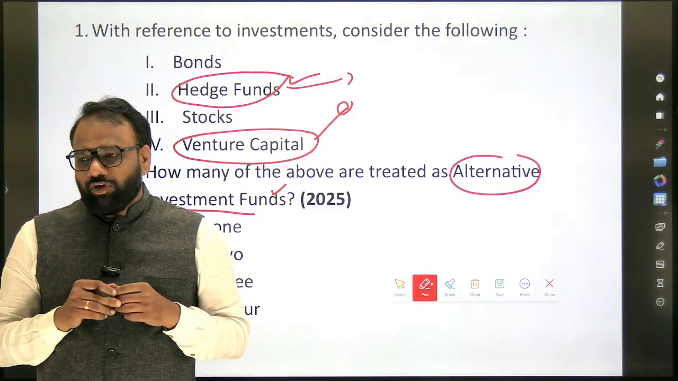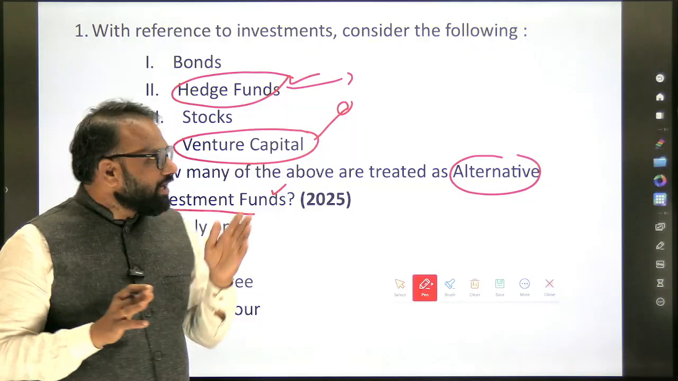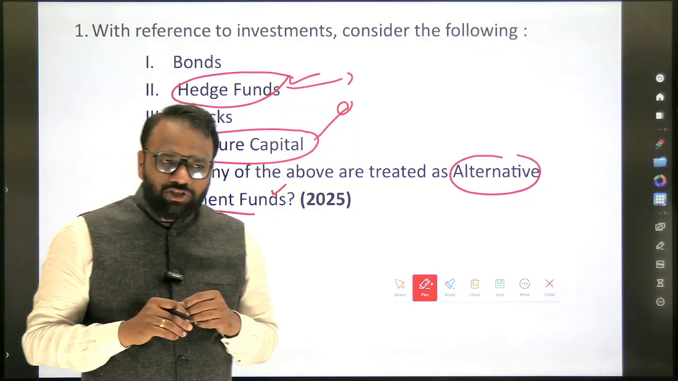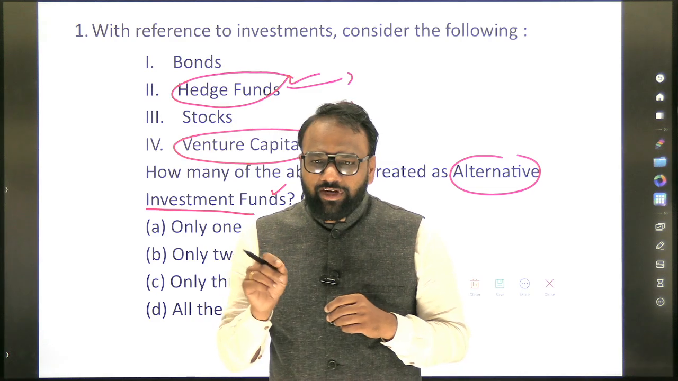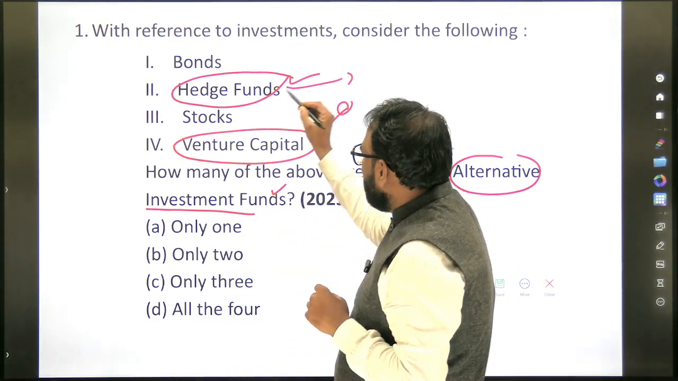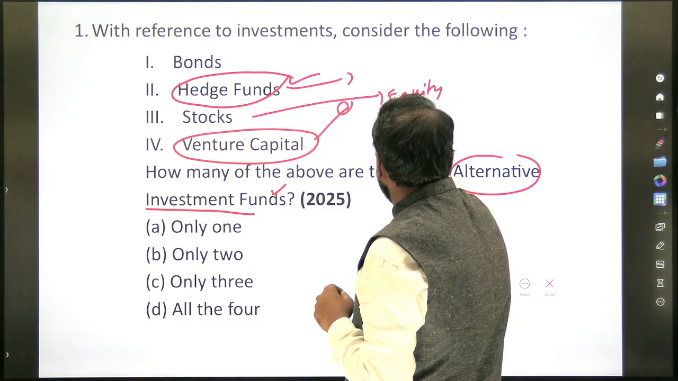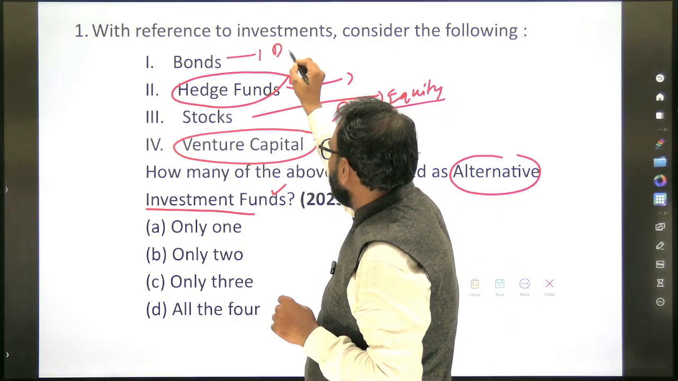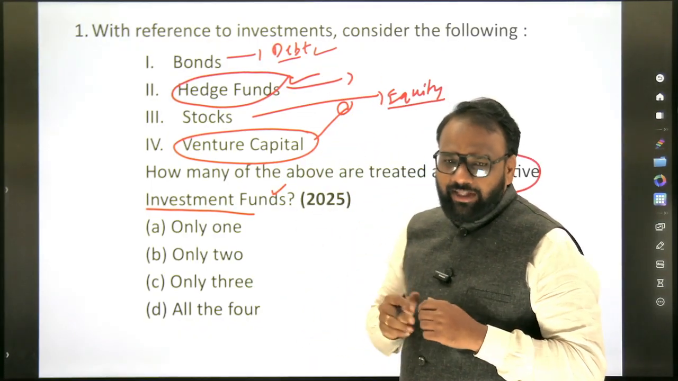This term is important: alternative investment funds. Already we are aware of bond, we are aware of stock, right? Stock, what kind of instrument is it? Equity instrument or debt instrument? We know that stock is an equity instrument and a bond is a debt instrument. So what is the basic difference between debt and equity instrument?